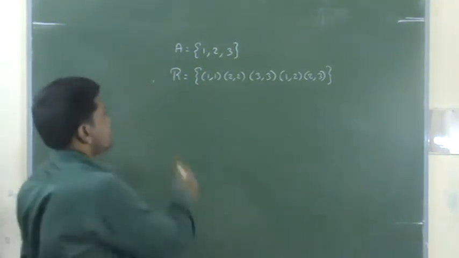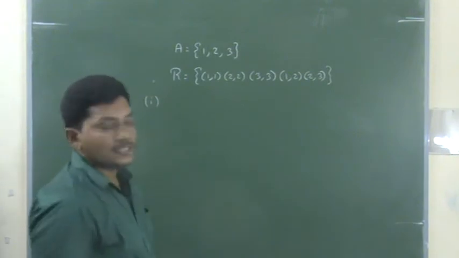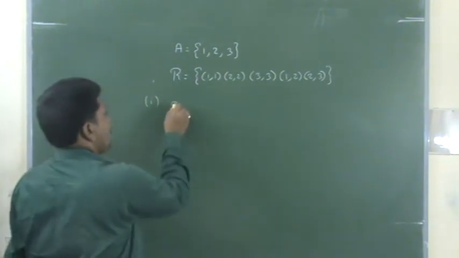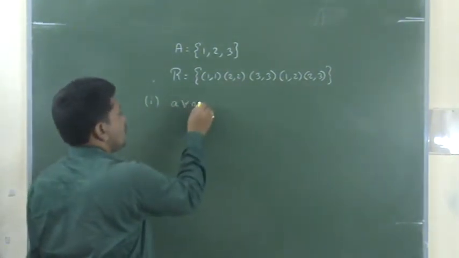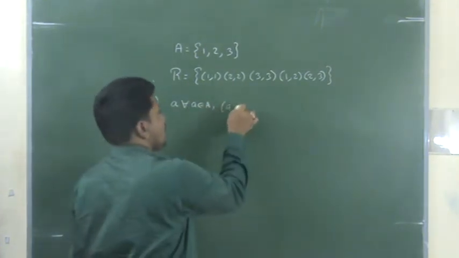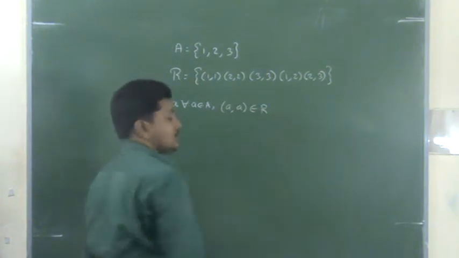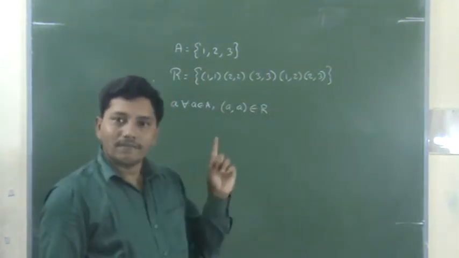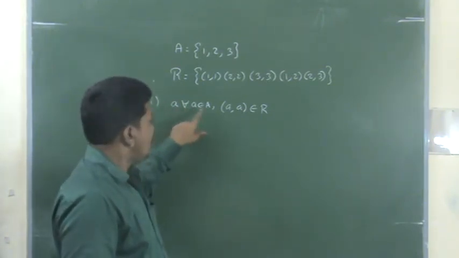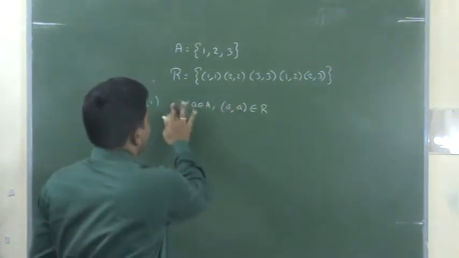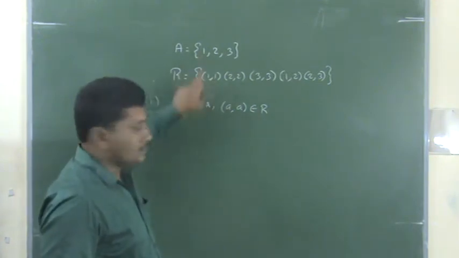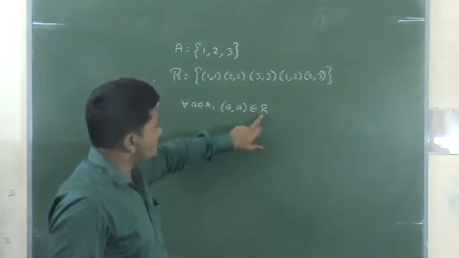We can check it. What is the reflexive property? My set is {1, 2, 3}. If it satisfies reflexive, it means for every a belongs to A, the ordered pair (a, a) belongs to R. If anybody has a doubt on reflexive, once again you can check it. For every a belongs to A, (a, a) belongs to R. Suppose 1 is there, right? 1 belongs to A. Does (1,1) belong to R or not? Yes.